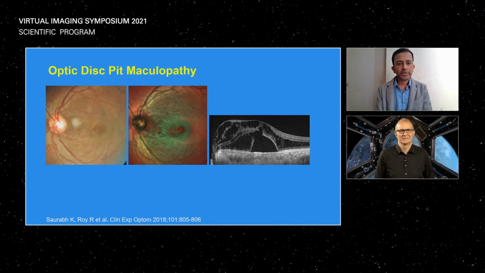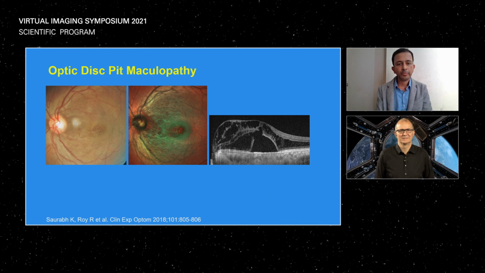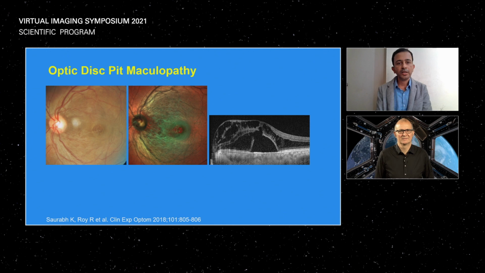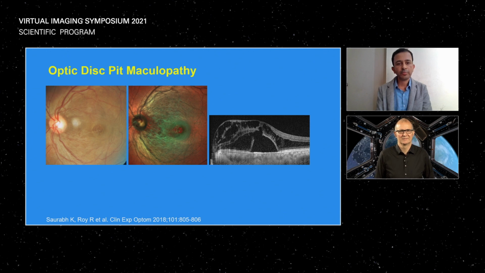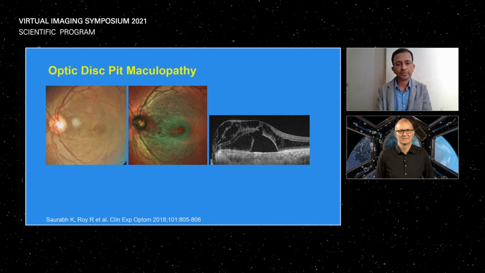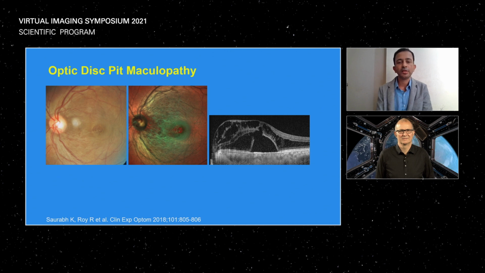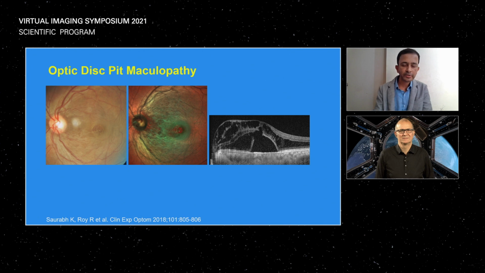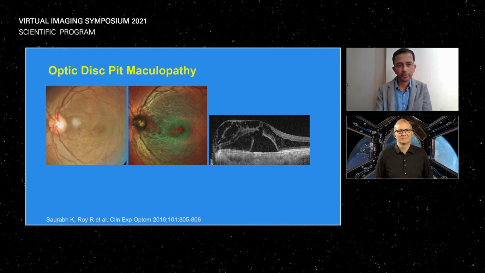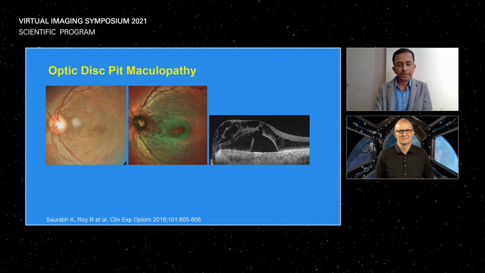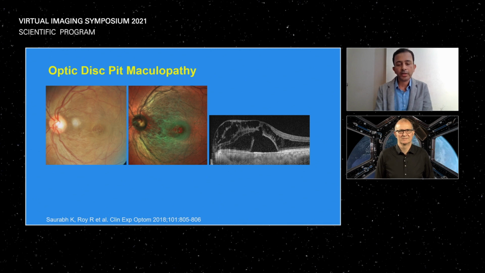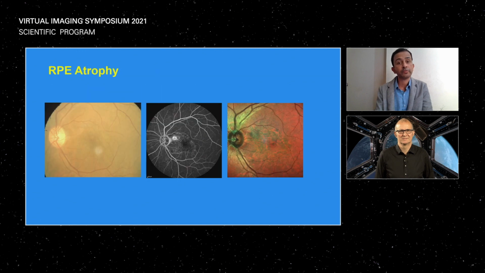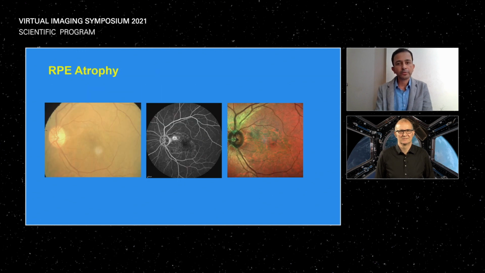It's a case of optic disc pit maculopathy. We can see that the papillomacular bundle is having elevations, the greenish hue, and the macula is obviously lifted. Color fundus photo doesn't show that much, but the papillomacular bundle thickness, the greenish hue there, tells us that there is something there in the optic disc pit, and the optic disc pit is also nicely seen at the inferior temporal margin of the neuroretinal rim. So multicolor imaging can be helpful in diagnosing occult optic nerve pits, which are not seen on the color fundus photograph or even clinical slit lamp biomicroscopy.